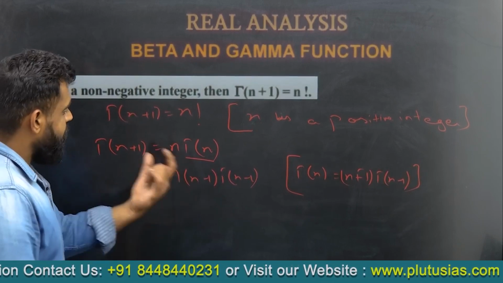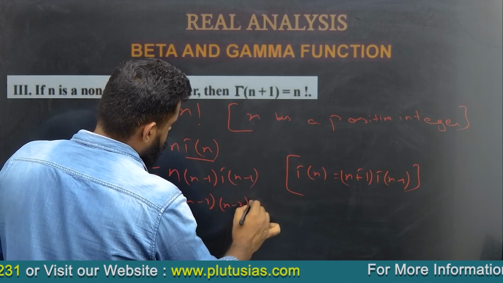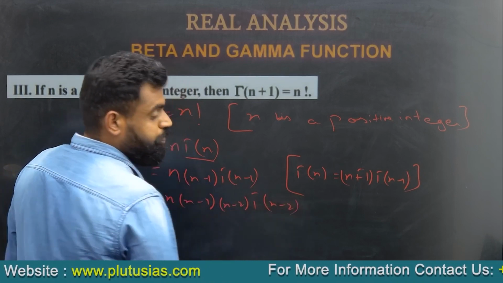Moving ahead like this, we get (n minus 1) into (n minus 2) gamma (n minus 2).